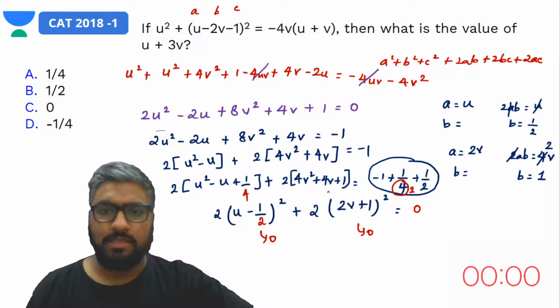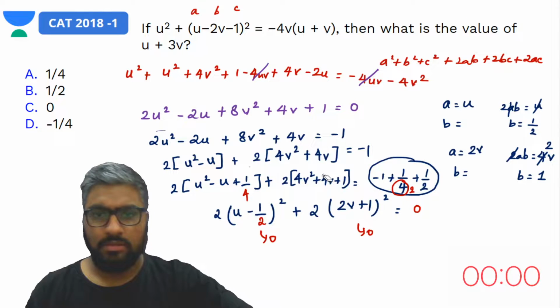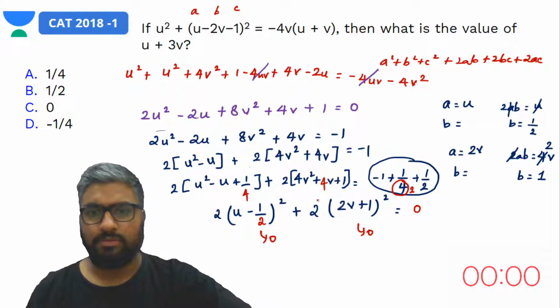4v square plus 2v plus 1. Yes. 2 times AB, but then it would be 4v only, no?